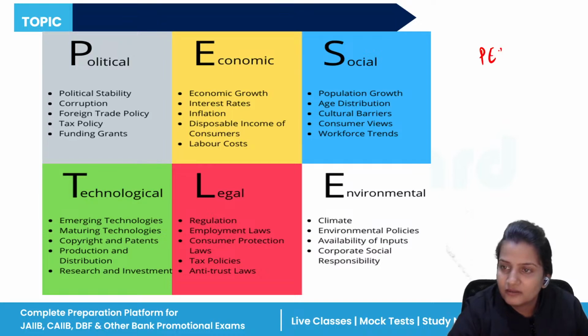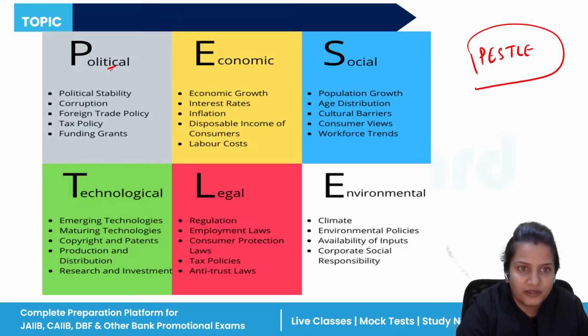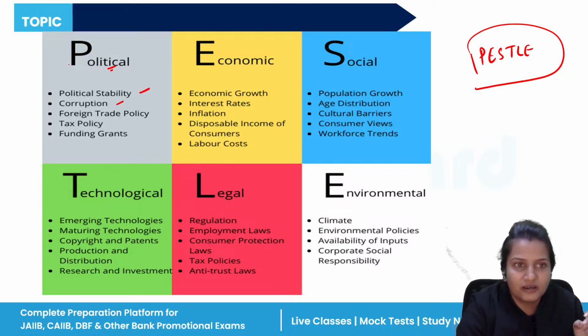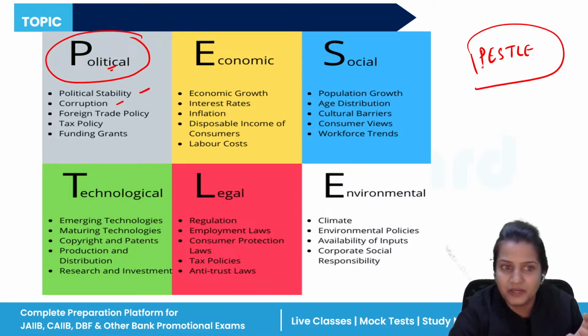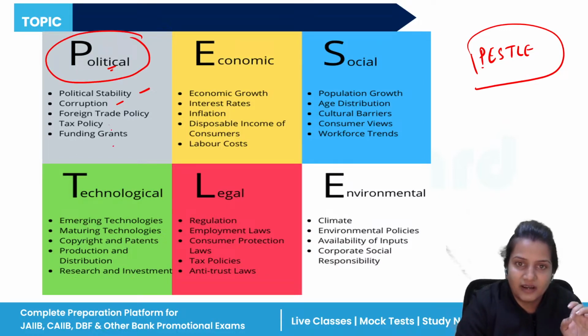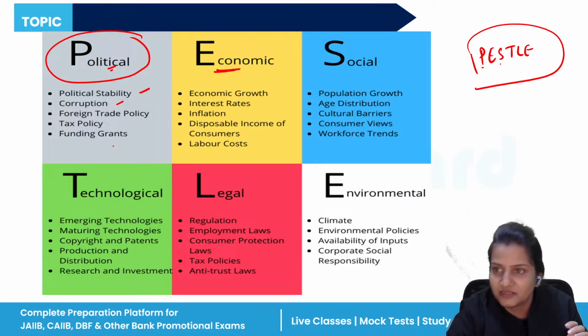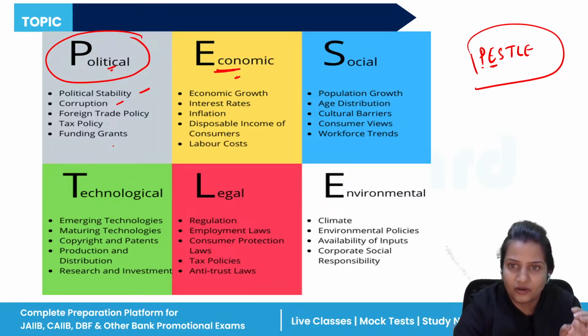Now, I have told you about the external factors. In external factors, the PESTEL comes. P stands for political. It includes all the political stability, all the corruption, everything related to political intervention. Tax policy, funding grants are included in political, that is in P. Then in economic, what happens? It will tell you all the exchange rates, interest rates, inflation, deflation, and if there is any kind of recession. All these things will be included under economic in PESTEL. That is E stands for economic.